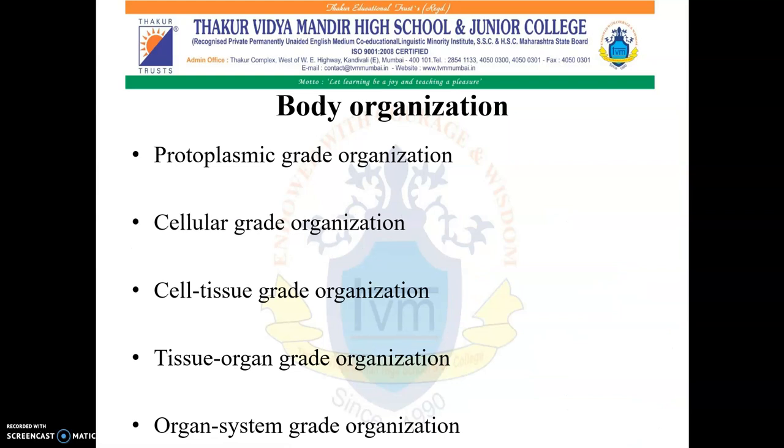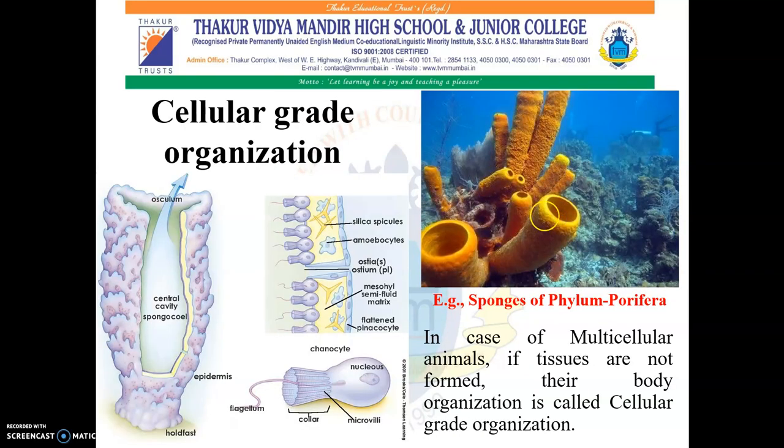Next is cellular grade organization. In this type of organization, the animal is multicellular, but the cells are not combining to form tissues. That is, tissues are not formed. Different cells are there to perform different functions in the body. So such an organization is called cellular grade organization. Example is sponges of phylum Porifera. You can see over here different types of cells are there for performing the different functions, but tissues are not formed.